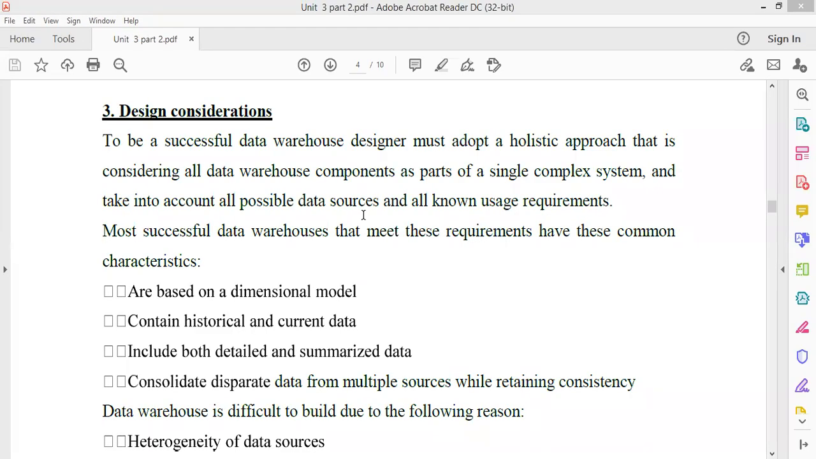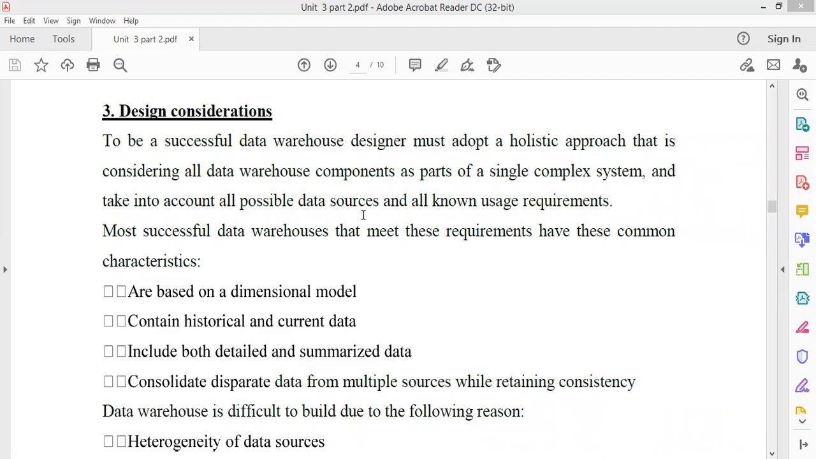To design a successful warehouse, we must adopt a holistic approach that considers all data warehouse components as a part of a single complex system and takes into account all possible data sources and all known user requirements. Okay. So before the design consideration, you have already done your business consideration, and in the business consideration, you come to know which type of approach we are able to use. If the whole requirement is known to us, then we'll use the top-down approach. If we have a certain group of business information, then we'll go for the bottom-up approach.